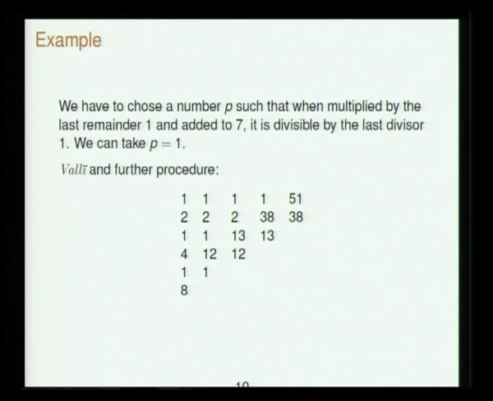So we have to choose such that R5 p plus b is divisible by R4. Here both R4 and R5 are equal to 1, b is 7. So we can take p equal to 1. That is what you have written below these quotients. From the list the first is removed, as I told you. So 1, 2, 1, 4, then this p, then the quotient, R5 p plus b divided by R4, that is 8. So that quotient you write. Now this into this plus this gives 12, this is 1 again, so this is removed.